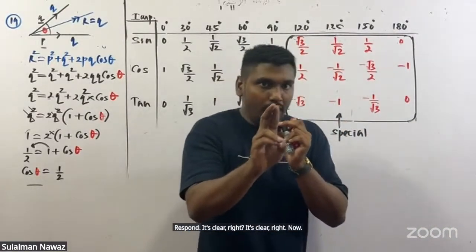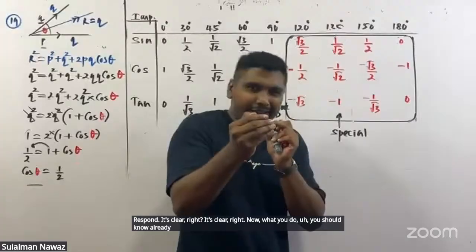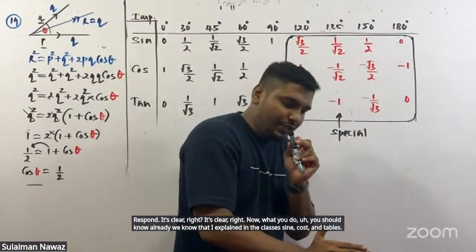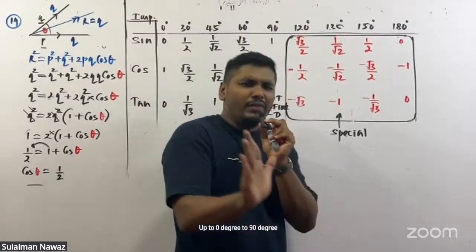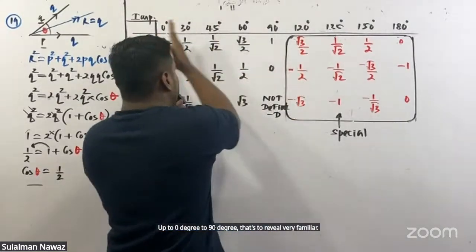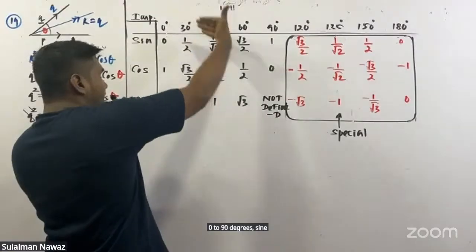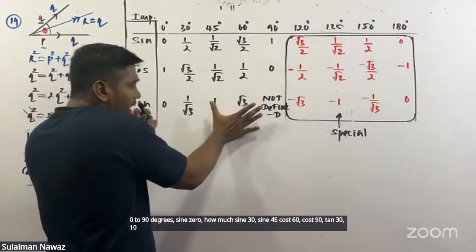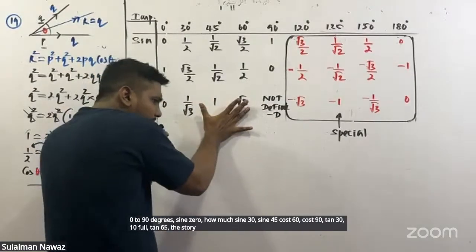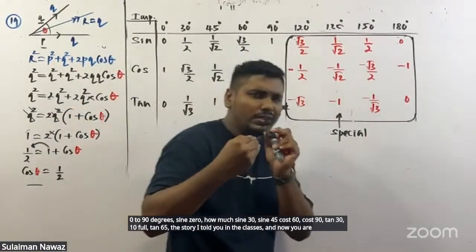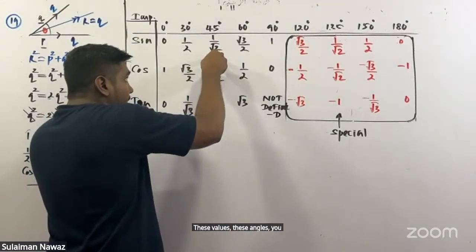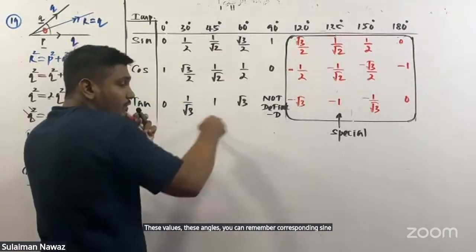Now what you do, you should know already. I explained in the classes the sine, cos, tan tables from 0 degrees to 90 degrees. That story we are all very familiar with. Sine 0, how much? Sine 30, sine 45, cos 60, cos 90, tan 30. Since you are using these values, these angles, you can remember the corresponding sine, cos, tan values.